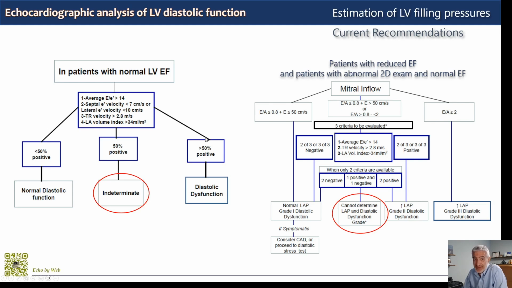And of course mitral valve prosthesis, but also patients with tachyarrhythmias, atrial fibrillation, or many ventricular premature beats. All these may make measurements substantially unusable.